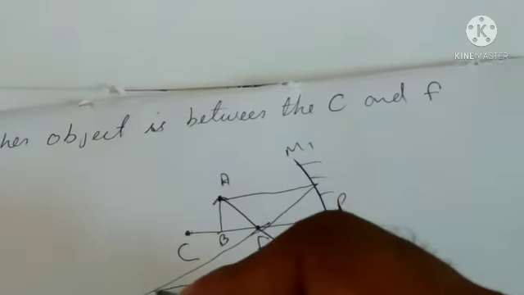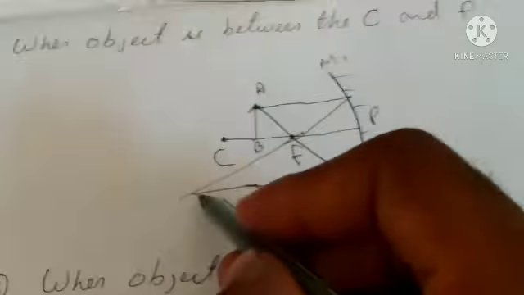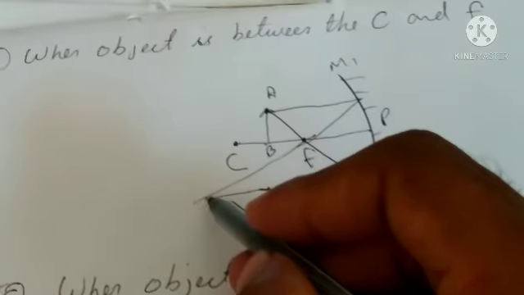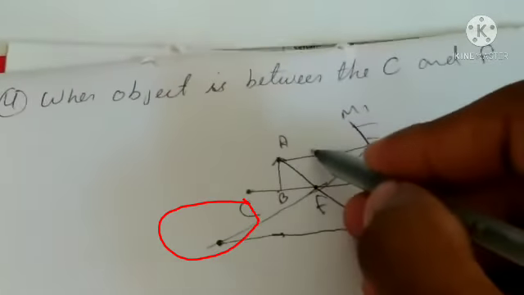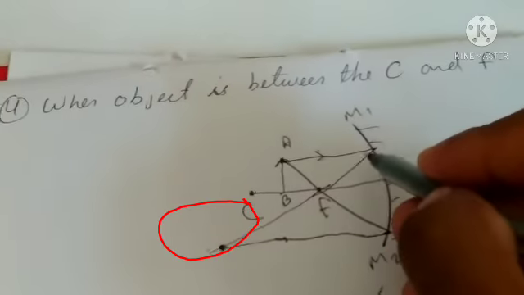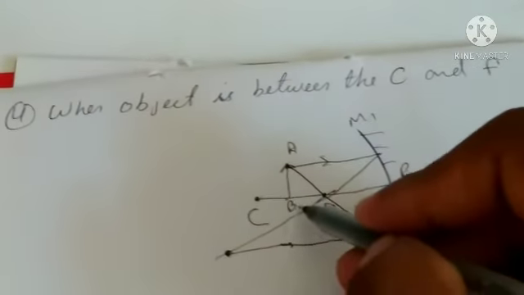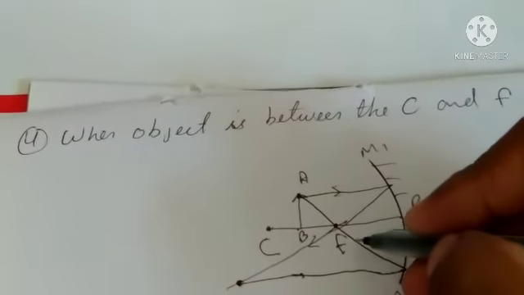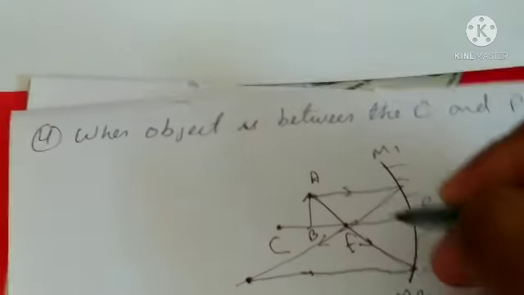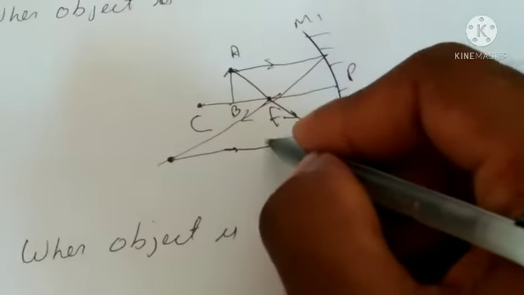Both of the rays meet each other between the infinity and center of curvature. Once again, first ray goes parallel to principal axis and is reflected and comes from focus. Second ray goes from focus and is reflected and returns parallel to principal axis.